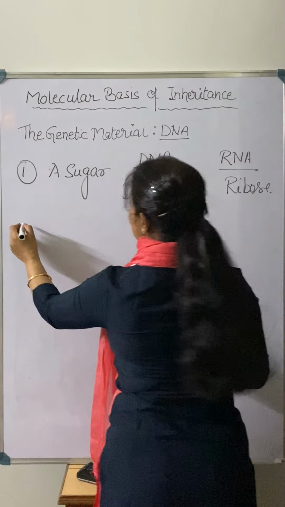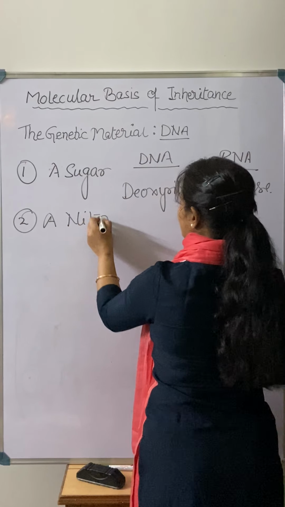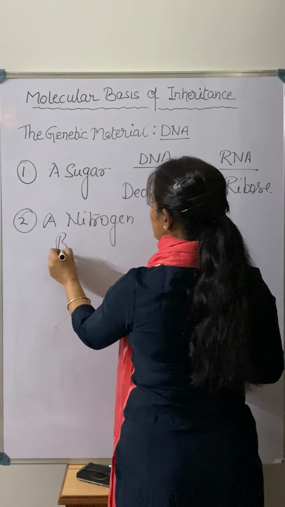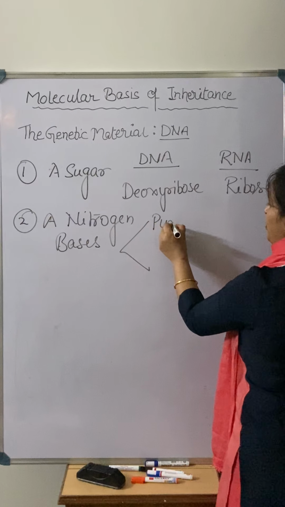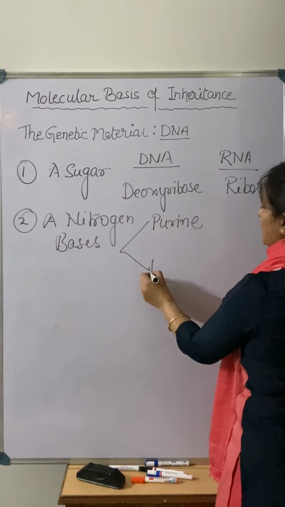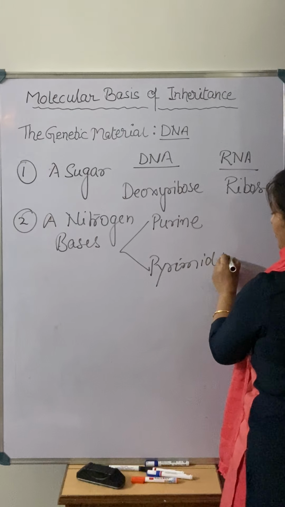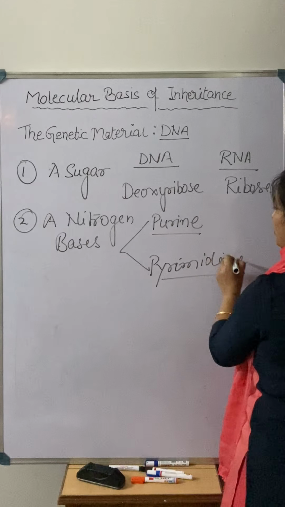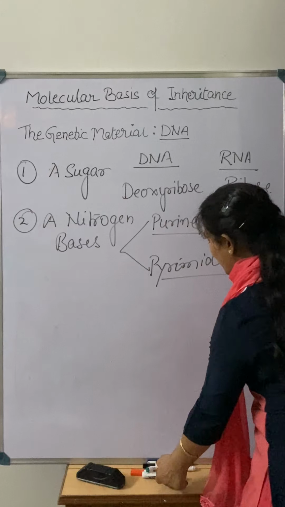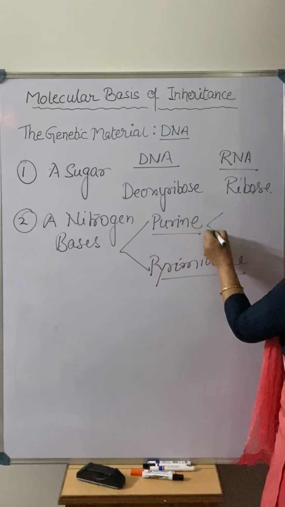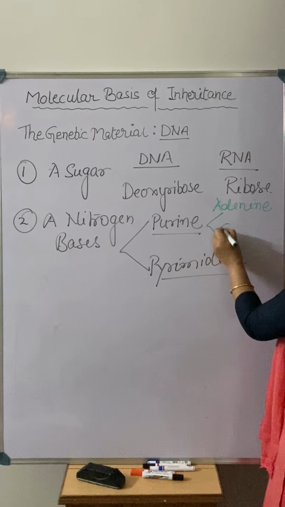Now, second one is the nitrogen bases. So nitrogen bases are of two types, right? First one is known as purine, and second one pyrimidine. So there are two types of nitrogen bases, purine and pyrimidine. In purine, again there are two types: adenine and guanine.